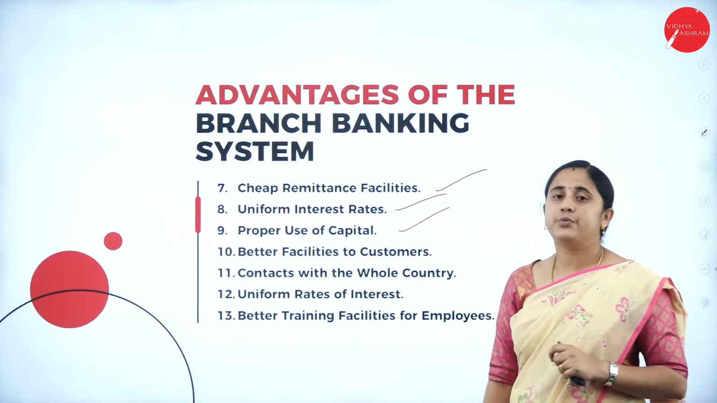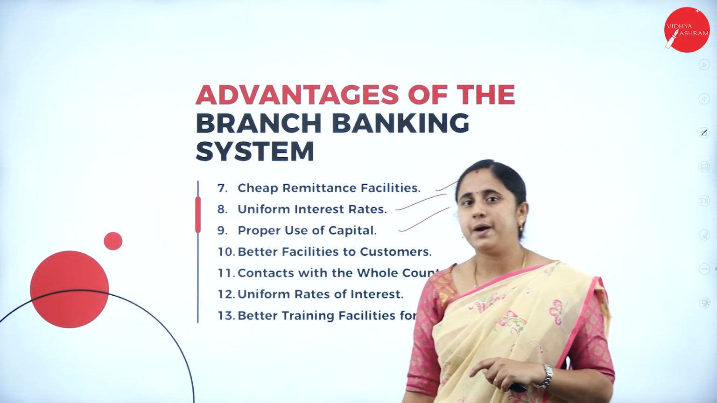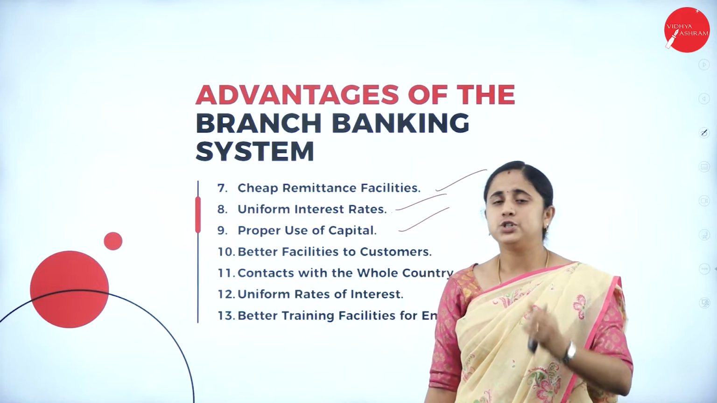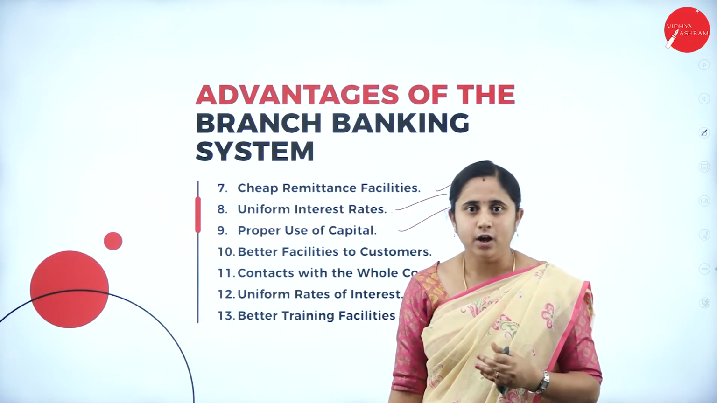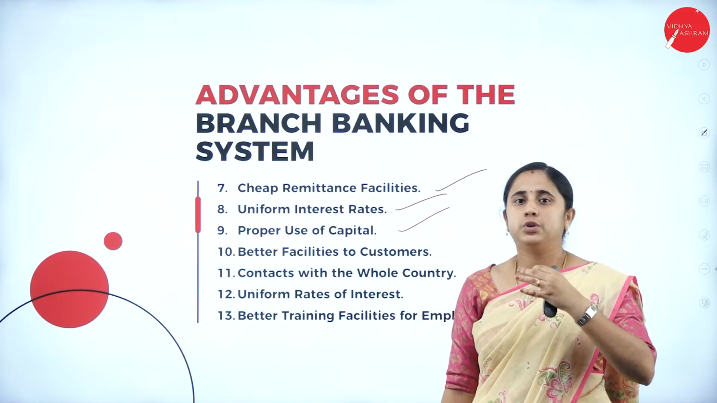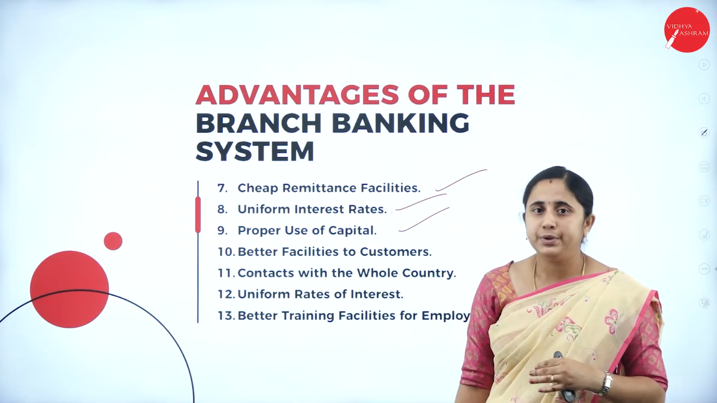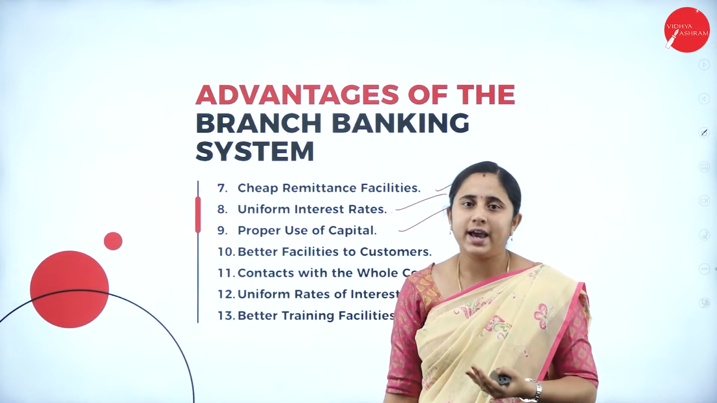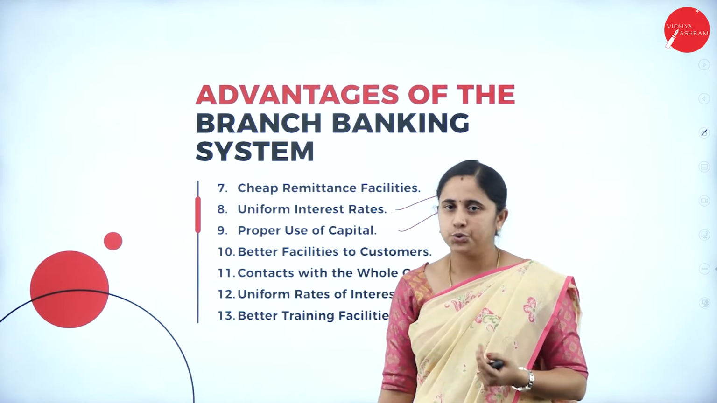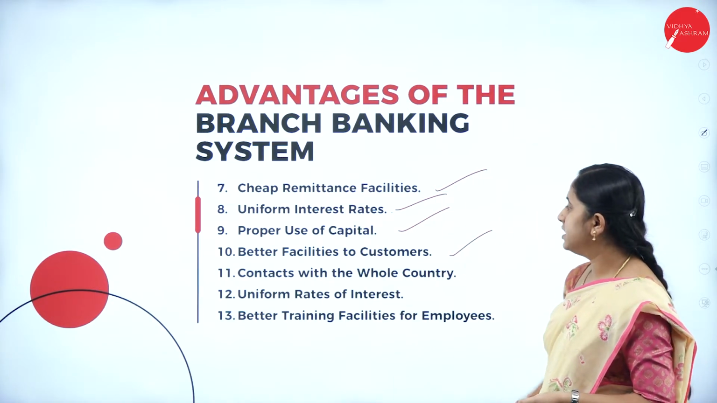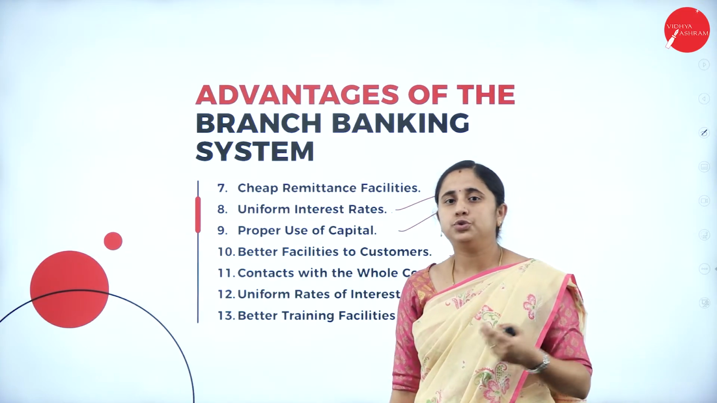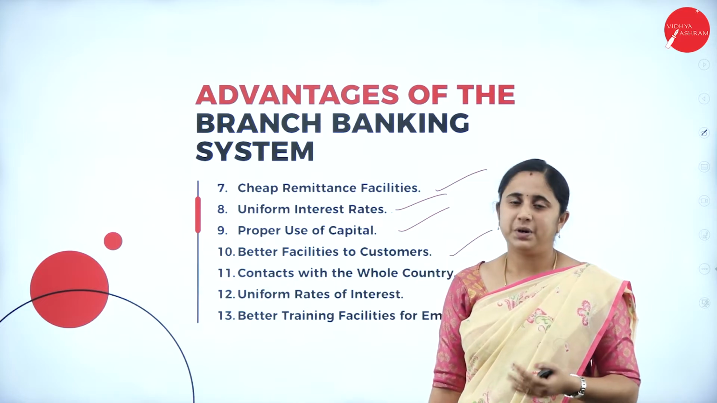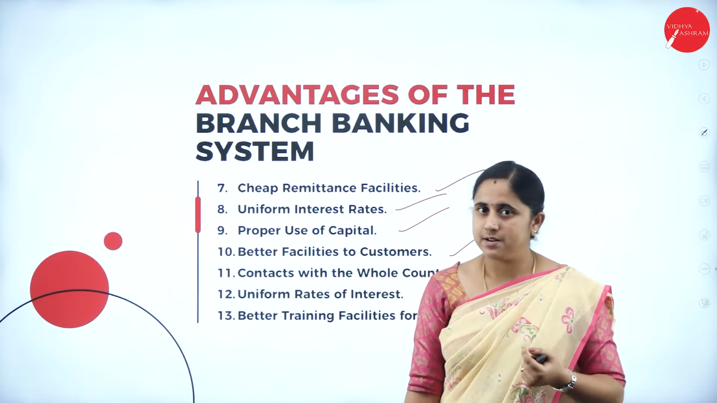Next, proper use of capital. So, under unit banking, you need to use the capital or the deposits only for that restricted area. So, here you can better utilize the available resources or the capital. You can better maximize your utilization of the available resources. So, next one, better facilities to the customer. So, through this branch banking, you can give better facilities, better services for your customers.